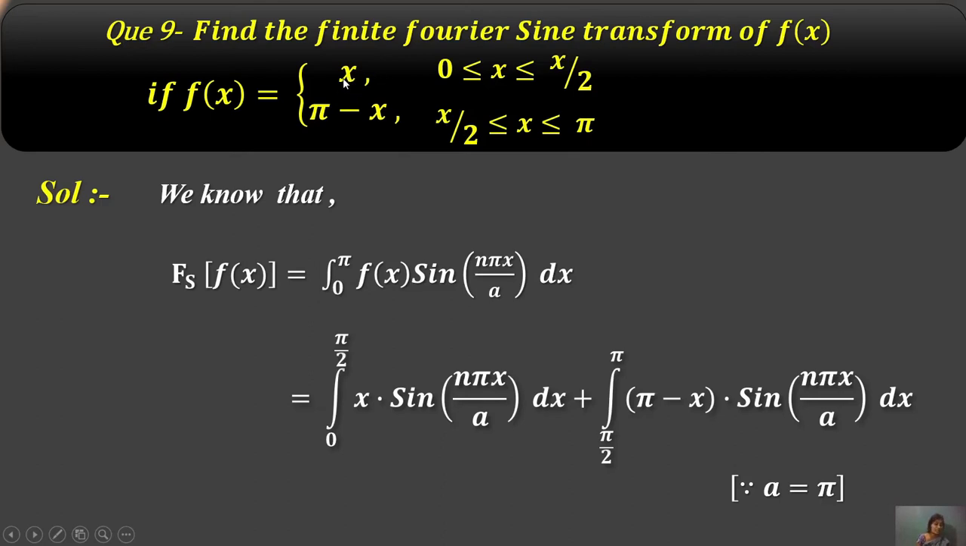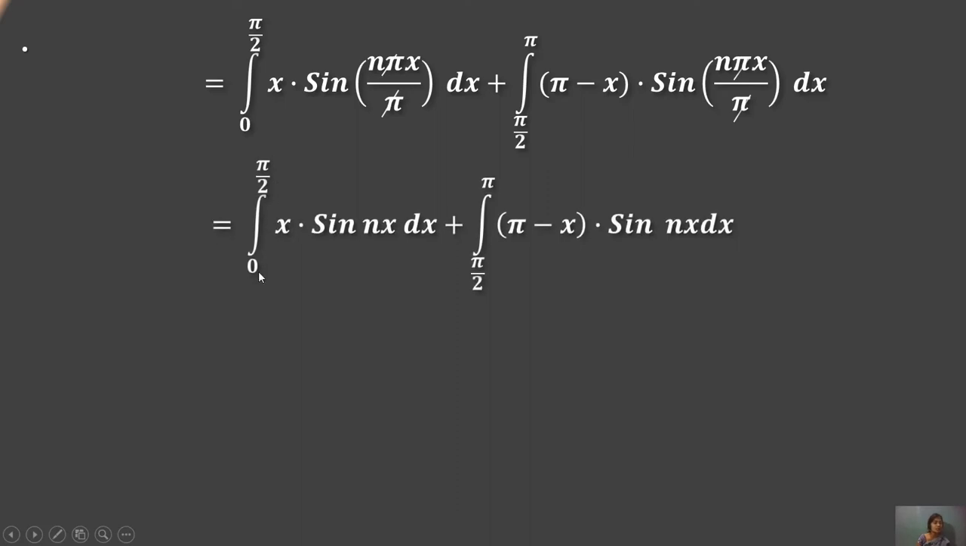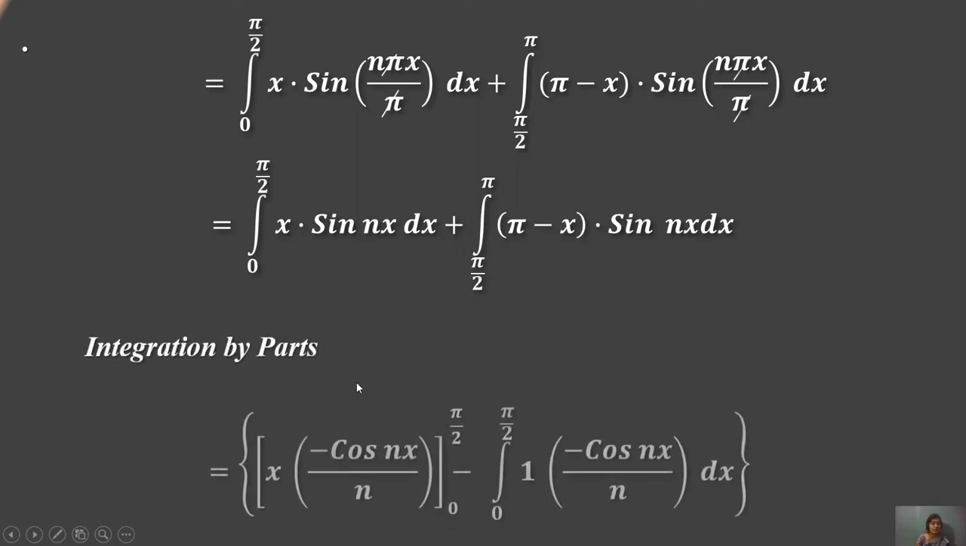When we use this form of f(x), the limit changes, and for this form of f(x) the limit also changes. Here a equals π. Then solving, the integral from 0 to π/2 of x sin(nπx/π) dx plus the integral from π/2 to π of (π − x) sin(nπx/π) dx. The π cancels, so the equation becomes the integral from 0 to π/2 of x sin(nx) dx plus the integral from π/2 to π of (π − x) sin(nx) dx. Then integrate by parts.